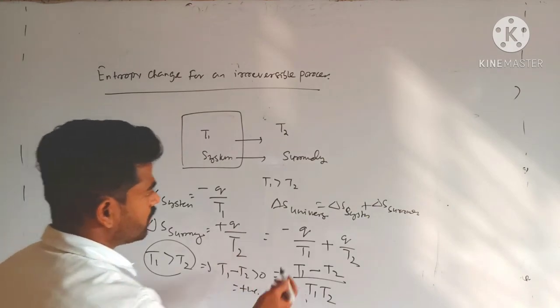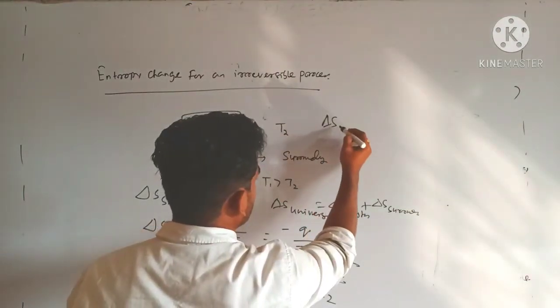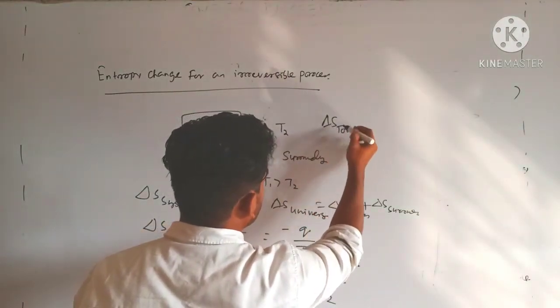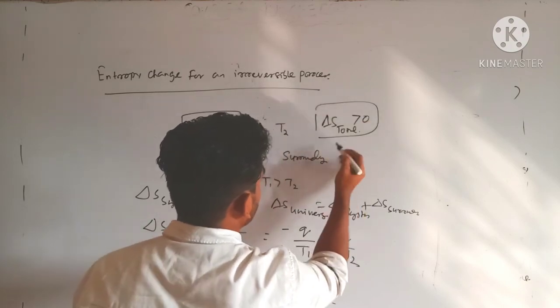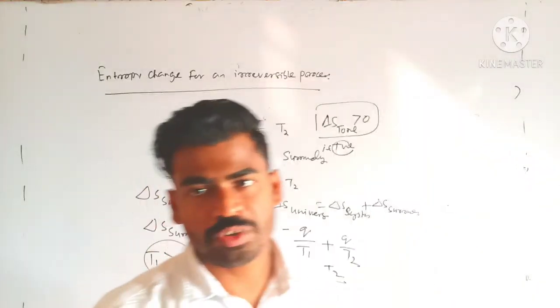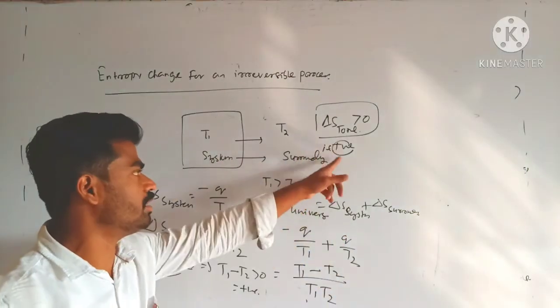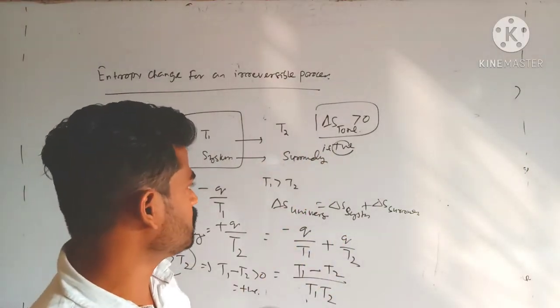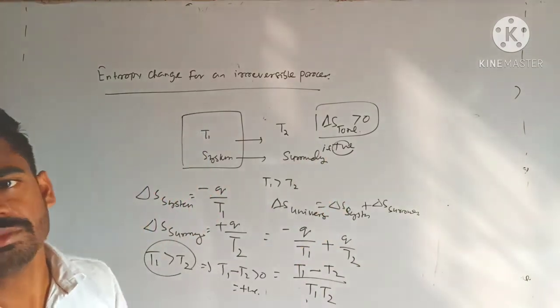So positive means del S universe is greater than 0. For any reversible process del S total becomes 0, but for an irreversible process del S is positive.